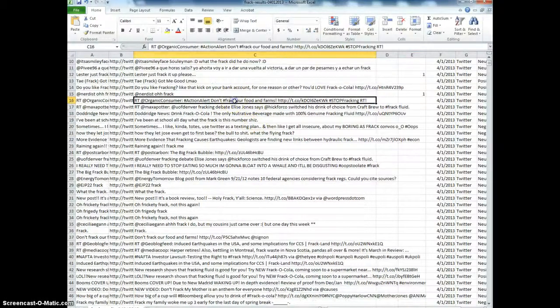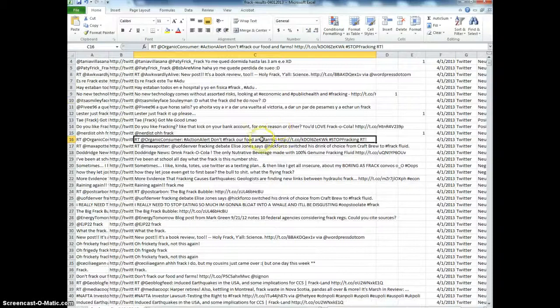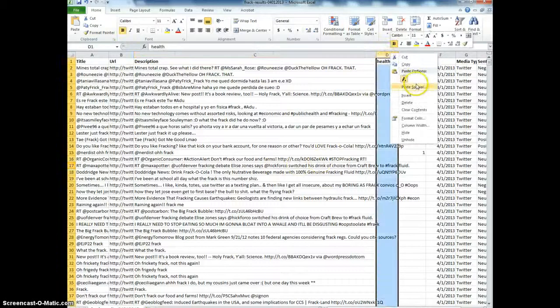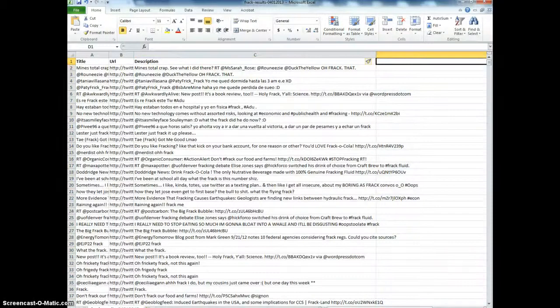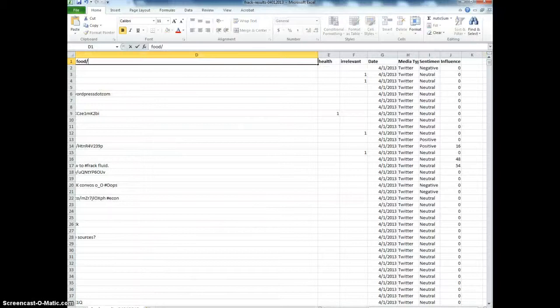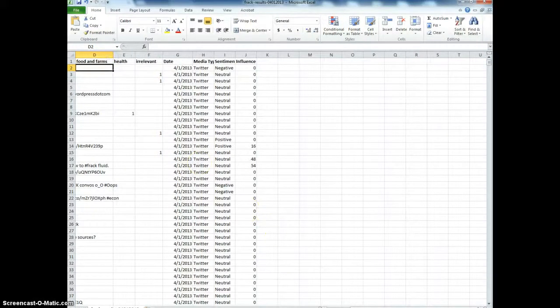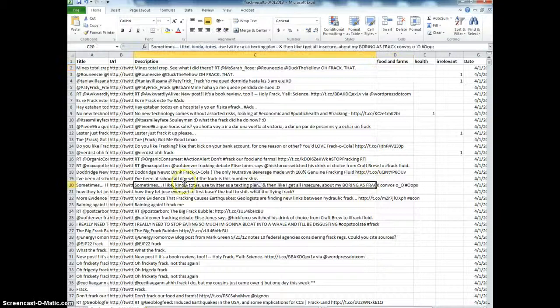Okay. Food and farms. Well, that's probably another theme. Maybe that's implicitly related to health, and maybe we want to have a separate code for explicit or implicit. Okay, let's see. Or we could just start a new theme altogether. Maybe we'll call one food and farms, something like that. You know, maybe this is a theme that has a lot, maybe it's not. We can always delete themes, add new ones. We have a lot of freedom there. Okay.